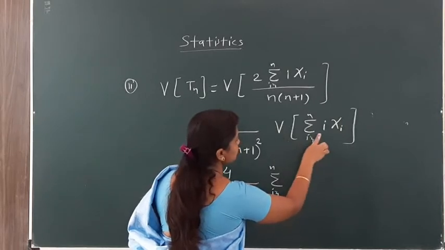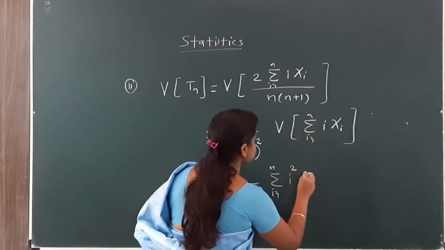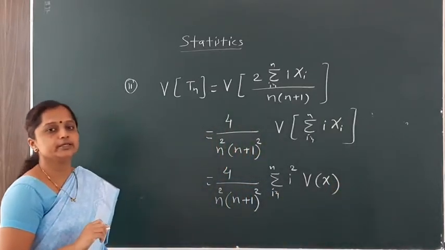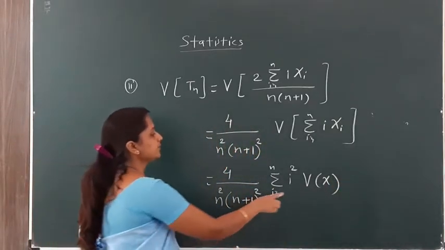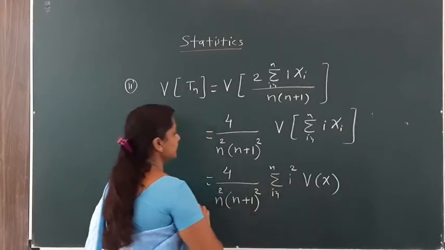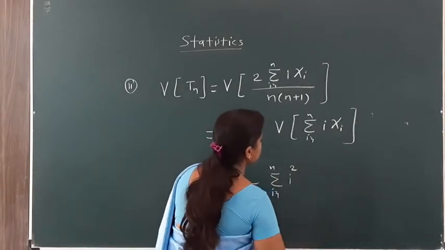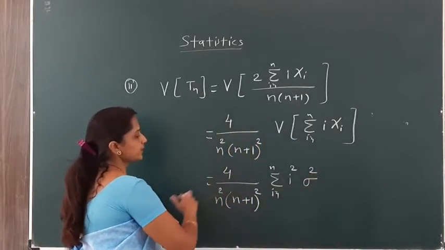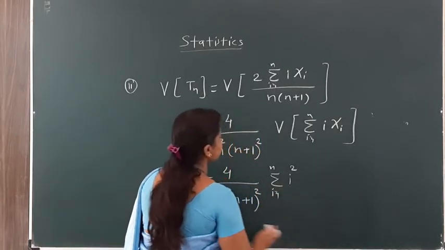By the definition of variance, it becomes i square times the variance of x. In the given example, the variance of x is equal to sigma square, so I write sigma square directly here. This sigma square is a constant, so we take it outside the summation.